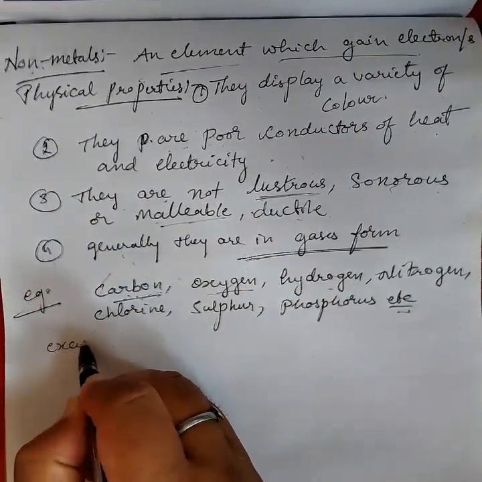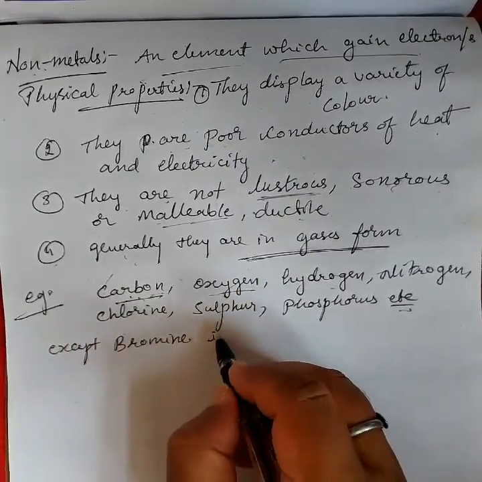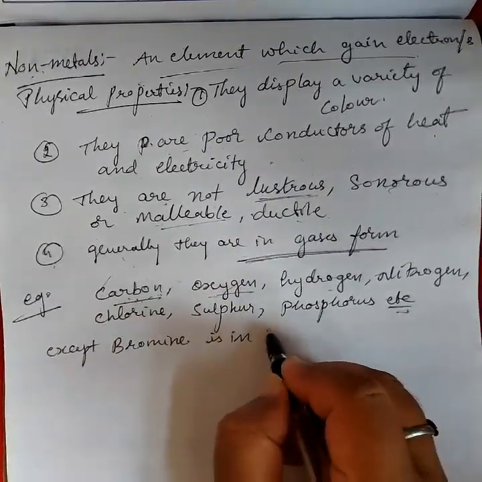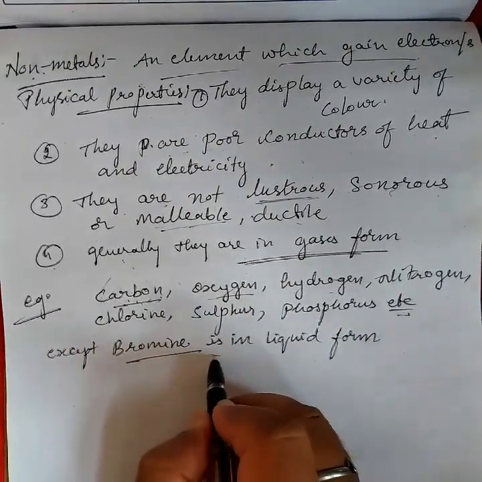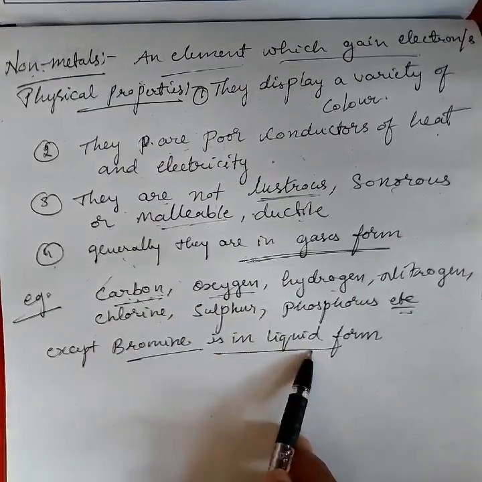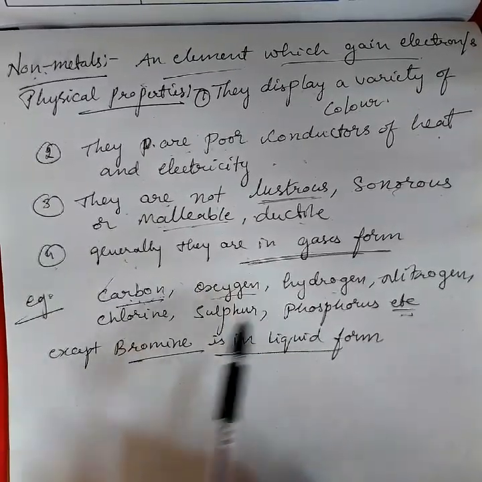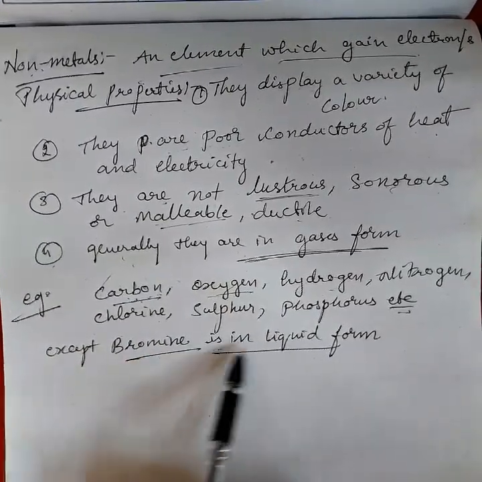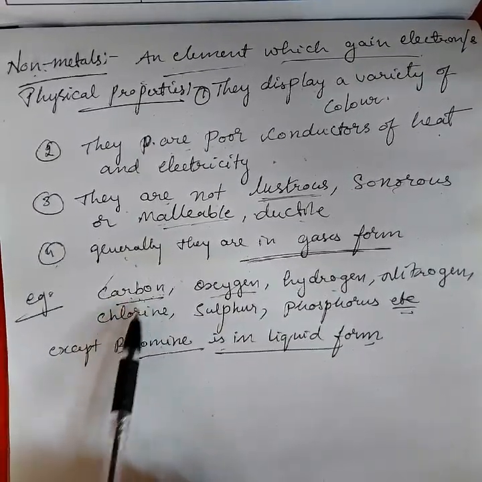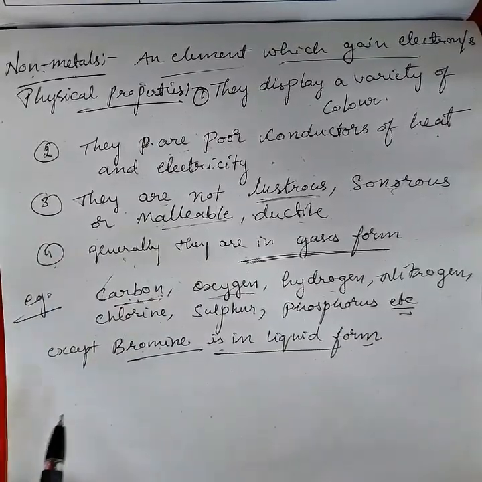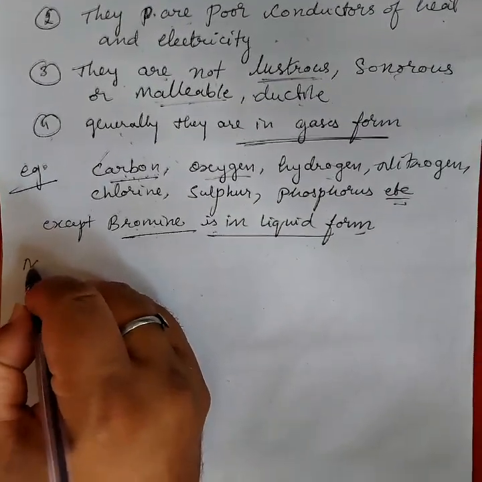The exception is bromine, which is in liquid form. Among metals, which one is in a liquid form? Mercury. But among non-metals, which one is in a liquid form? That is bromine. These are some examples of non-metals. Now we go to the topic of metalloids.